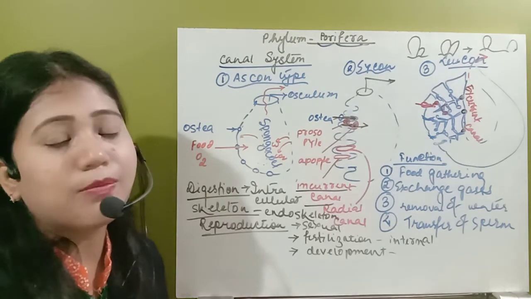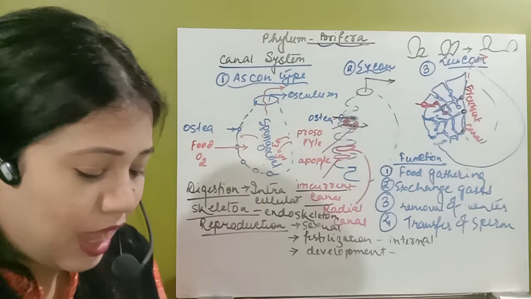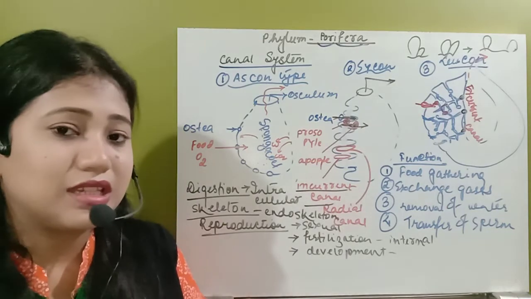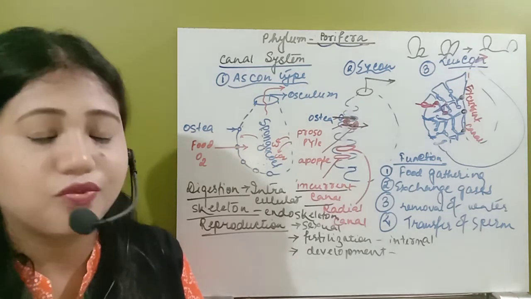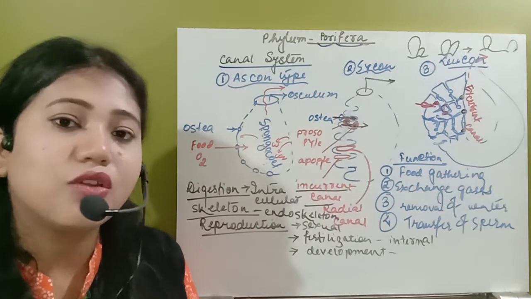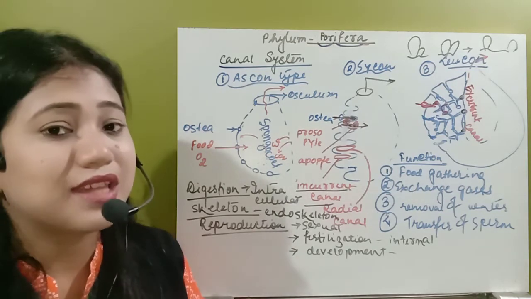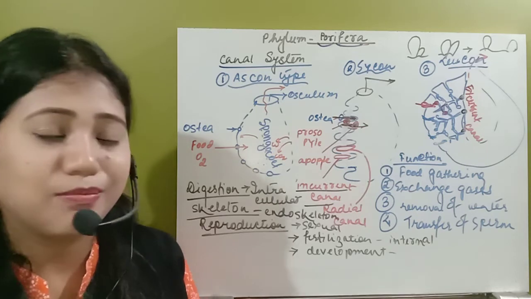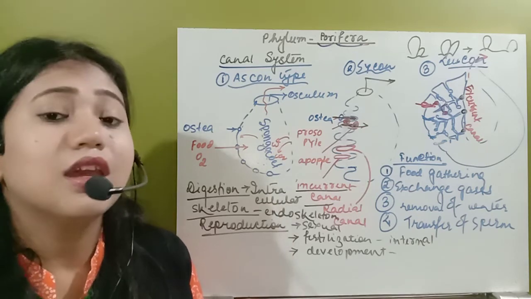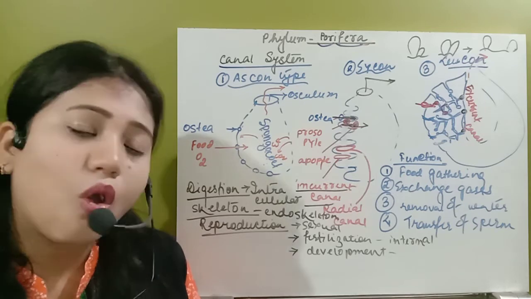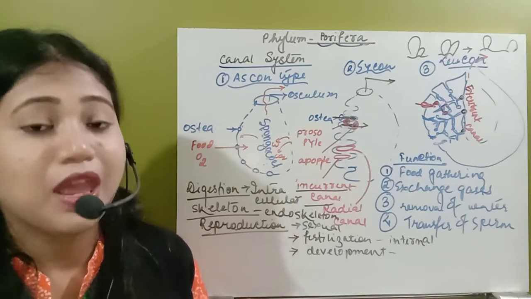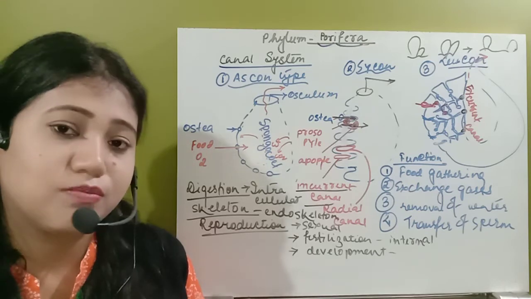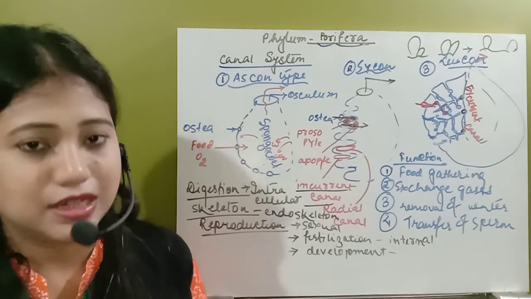So this is all about the phylum Porifera. In this phylum, we can see all these things, and questions from the canal system have been asked a lot of times in NEET also. And remember those cells I have told you about, the amoebocytes, trophocytes, thesocytes, gland cells, scleroblasts, all those cells and their functions are very important. And the last point which is very important is their common name and scientific name.